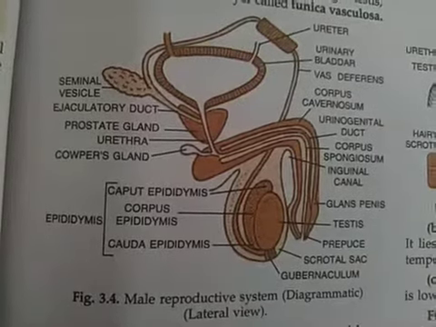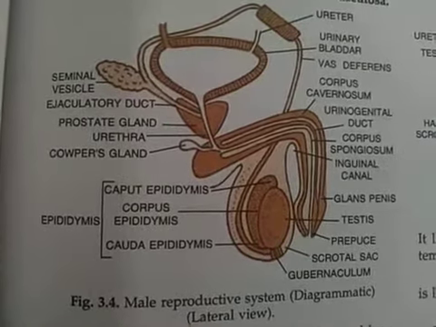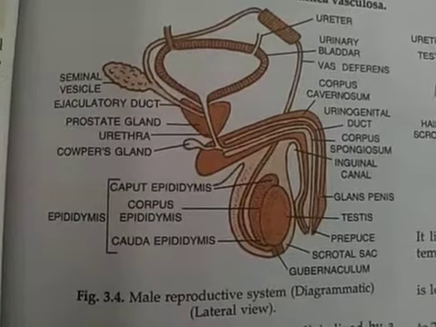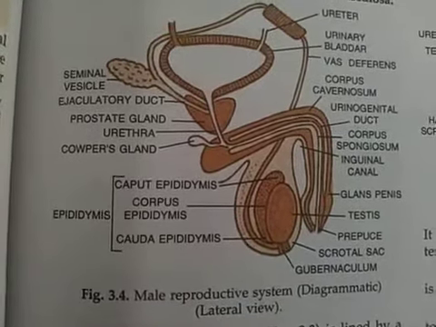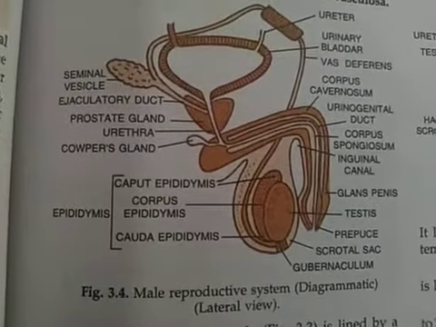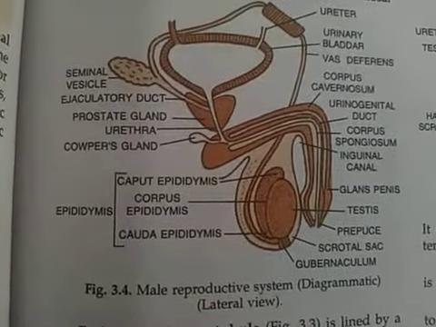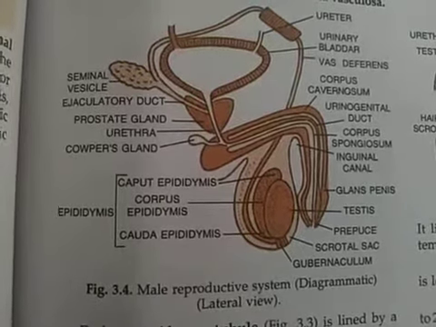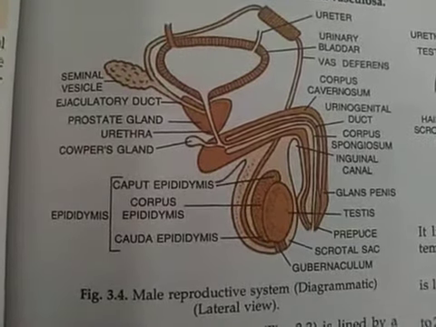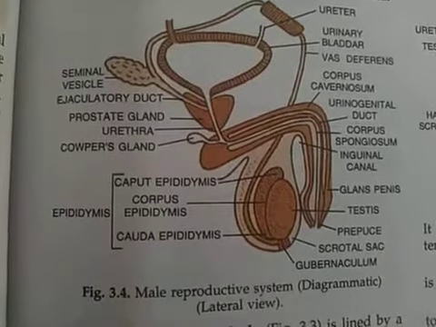Okay. The second diagram is similar to the first one that I described, but here we will see the organs from the lateral view, meaning how they appear laterally. Similar to the first one, there is a testis, that is the primary sex organ. From the testis, three parts appear that are said to be the epididymis. First one is caput epididymis, second one is corpus epididymis, third one is cauda epididymis.